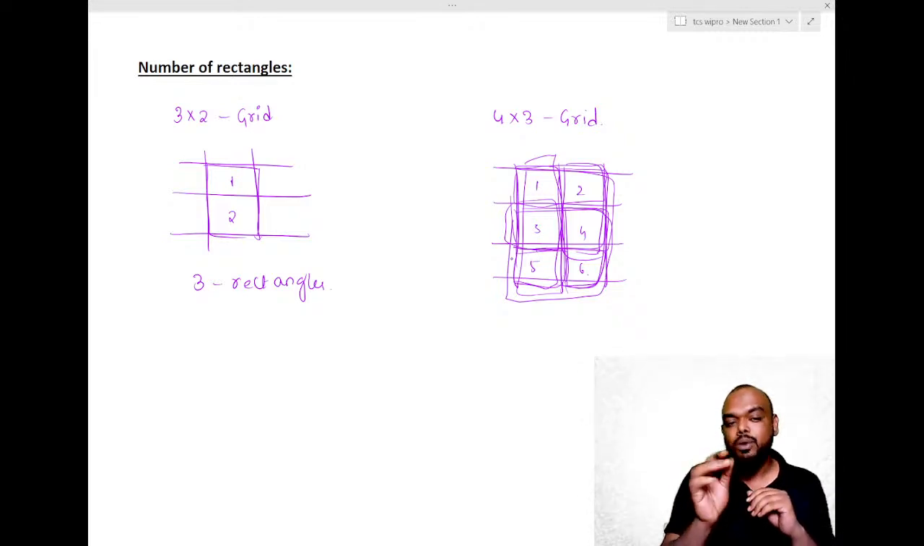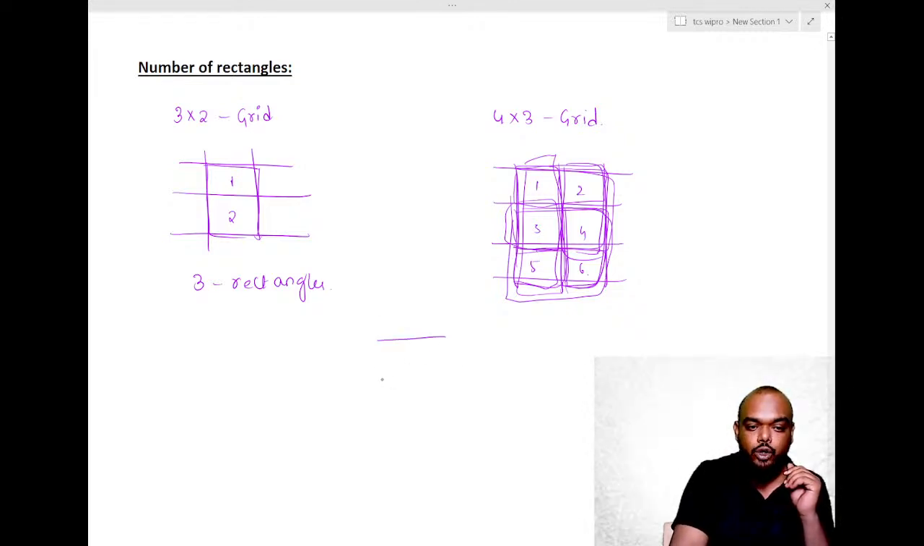Now you tell me, for one rectangle, how many horizontal lines do we need? 2 horizontal lines.